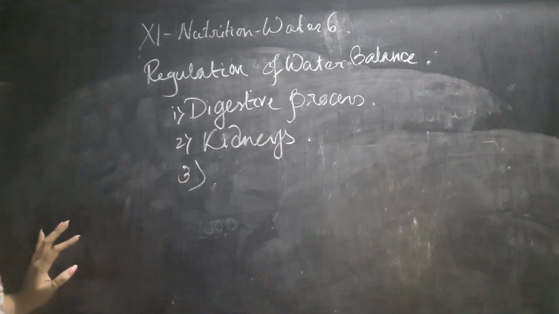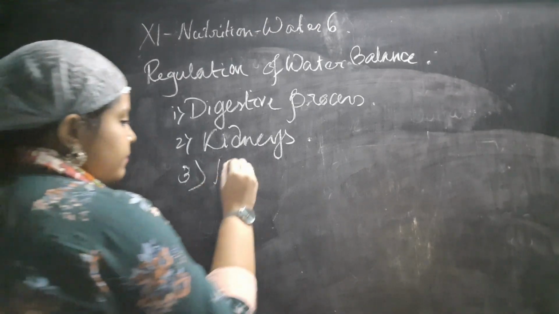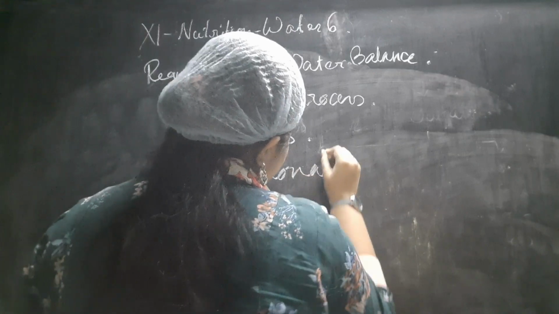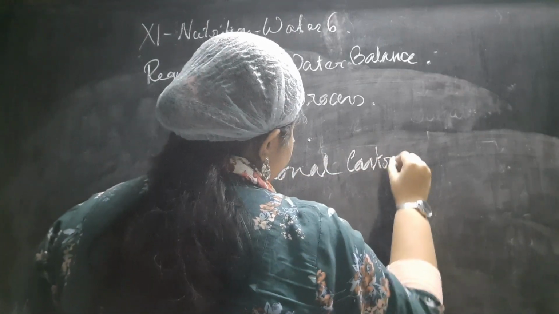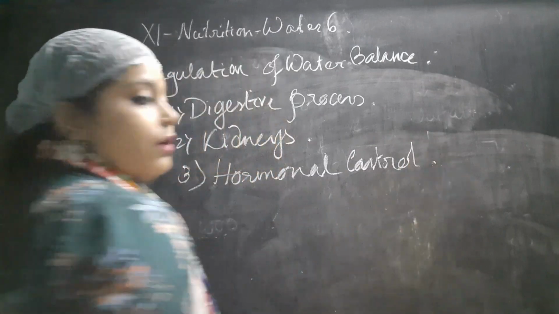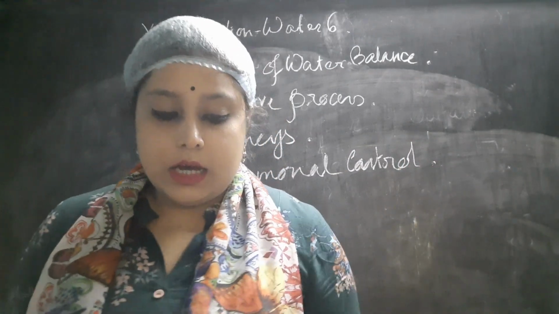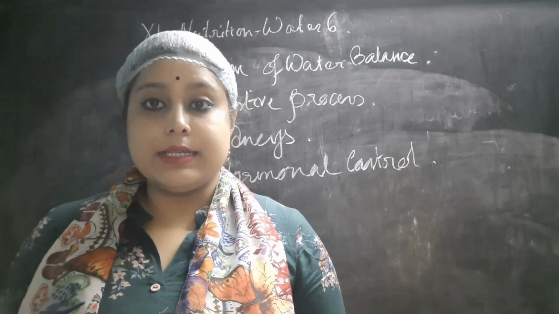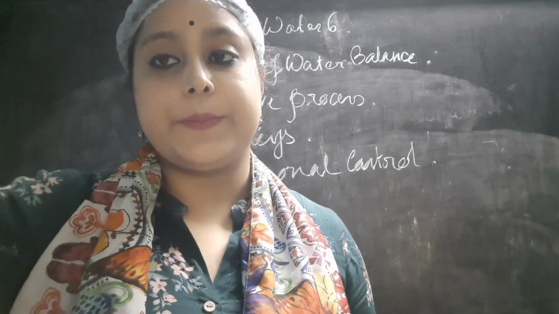And third, most importantly, the hormonal control. These three procedures are there, by which the water can be regulated. So let's discuss them first with the diagram and pictures.